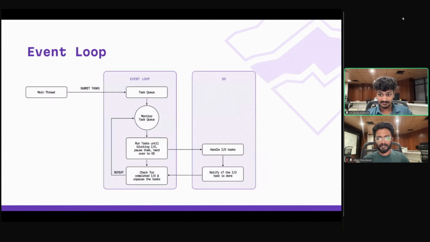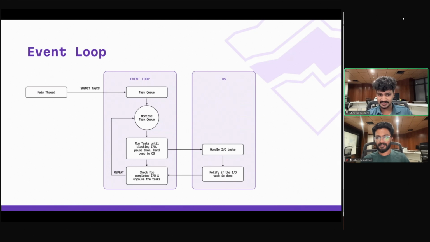Now let's try to understand what an event loop is. Okay, so this is a critical architecture. We have a main thread in Python. It submits tasks to a queue. There's actually a loop here that is going to take a task from this queue. It's going to execute it, and when it encounters a blocking operation, it is going to pass it to the OS to handle it. And then it's going to check if the task is completed, basically asking the OS if it's completed. If yes, it's going to unpause the task and continue the task itself. Otherwise, suppose it is not completed, then it's going to take another task from the queue and process it. And this repeats until all the tasks are completed. This is actually the simple architecture of an event loop.